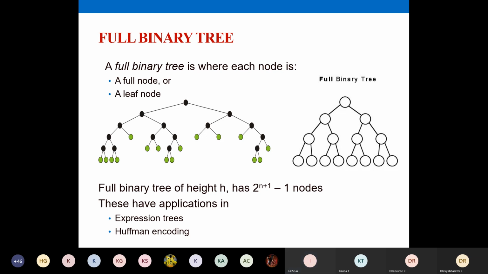I will give you 3 days time. Okay, today you might have written everything. Just take a snapshot and upload your assignment today. Okay. With this, we'll wind up the session. Today, we have seen only the basics. Okay. Next class, we'll see more about the binary tree and binary search trees.